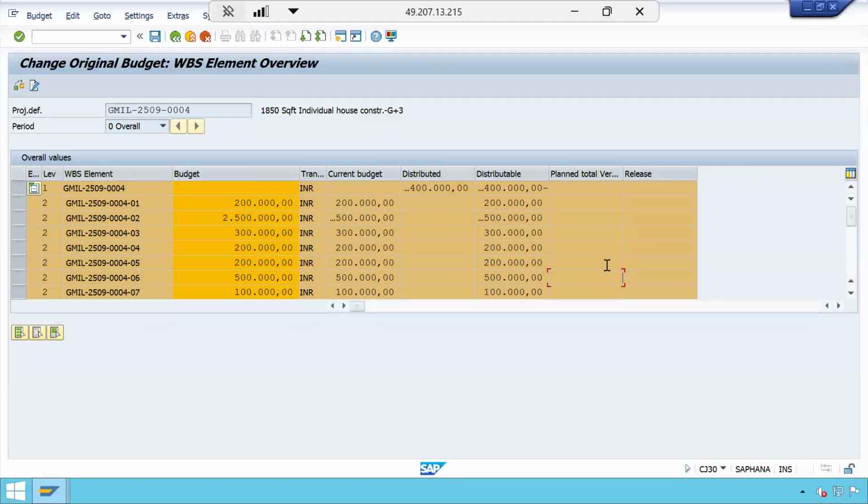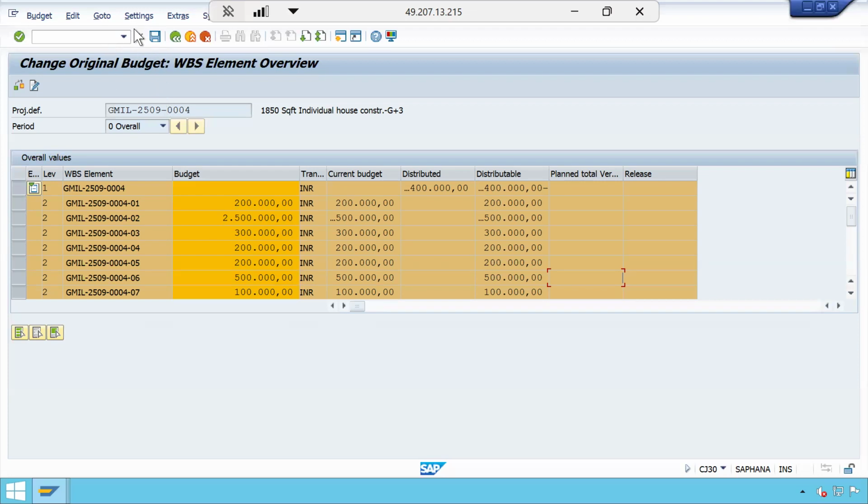If you are doing the budget on the basis of detailed network cost planning or network activity cost planning, then the plan total version will come here, because the network cost planning will definitely hit version 0, whereas the easy cost planning values are not based on the actual version, they are based on a planning version, the easy cost planning version that we defined, which is used only for planning purposes. But version 0 is used for both planning and actuals. So we can't copy from easy cost planning directly here.